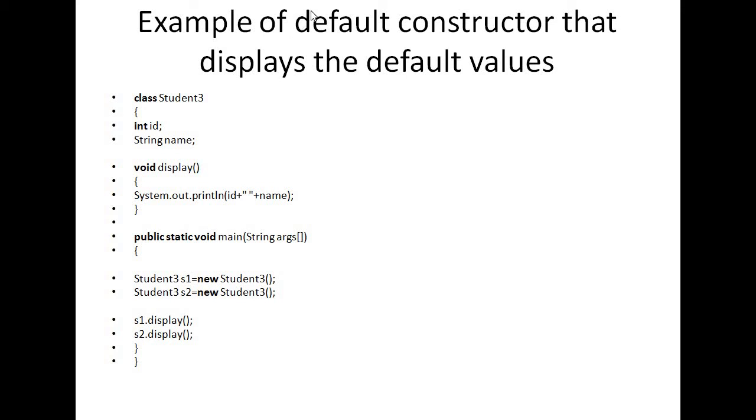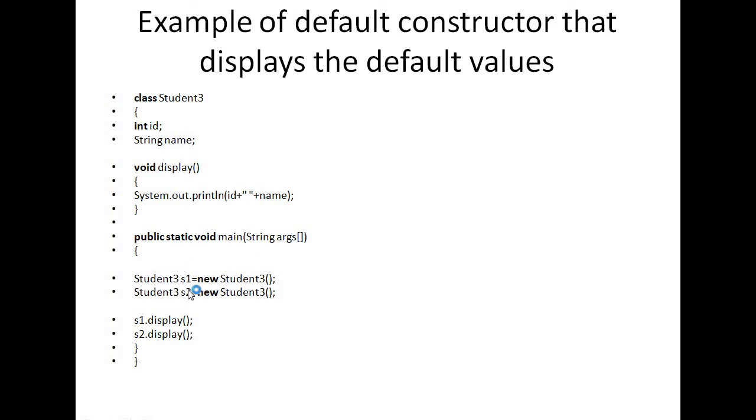Okay, an example of a default constructor that displays the default values. I am writing class Student3 with int id and String name. These are the instance variables. Why are they called instance variables? Because these variables are declared inside the class Student3 but outside all the methods. Then this is a display method: System.out.println id, name. Here id is printed, plus means concatenation, this is for some space, then name is printed. Then this is the main method.